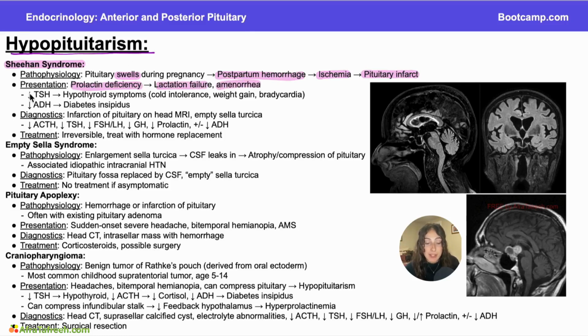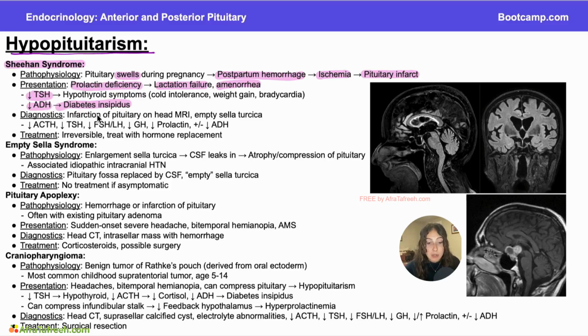You might see lower levels of other hormones usually secreted by the anterior pituitary, like thyroid stimulating hormone. If you have a decrease in TSH, you might have the hypothyroid symptoms: cold intolerance, weight gain, bradycardia. Antidiuretic hormone might be low, so this could actually cause diabetes insipidus, and this is a great association to be aware of on test day. Could cause a hypernatremia with diabetes insipidus.